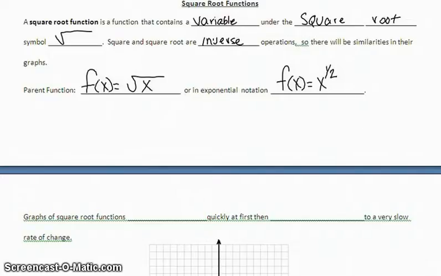Now, the graph of a square root function, they increase quickly and then they flatten out to a very slow rate of change. So just a variable underneath that square root symbol indicates a square root function.